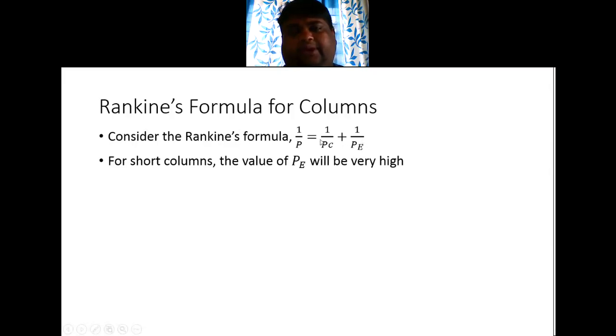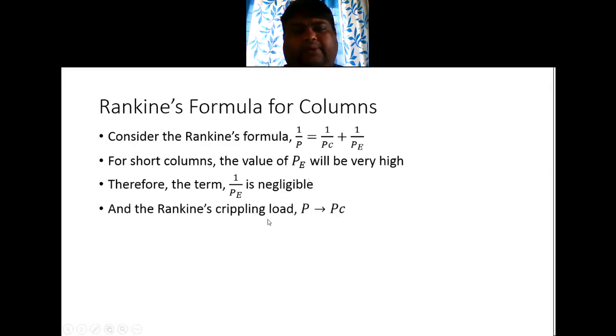PE in Rankine's formula is in the denominator, it is 1 by PE. Because of this, the ratio 1 by PE will be negligible. So what happens for short columns? Rankine's crippling load P tends to PC, the crushing load, that is sigma into A. So what Rankine's formula gives for a short column is a result very close to the direct compressive load.